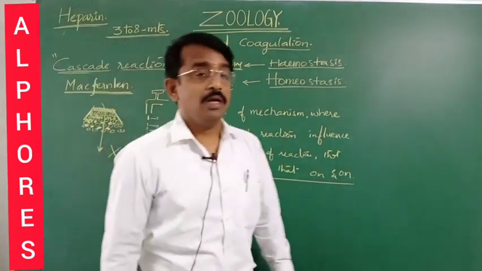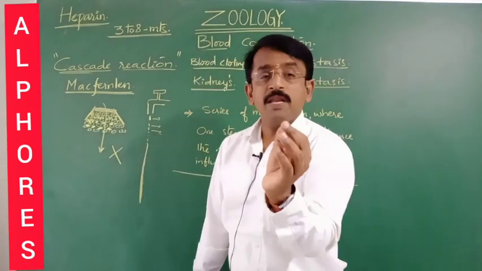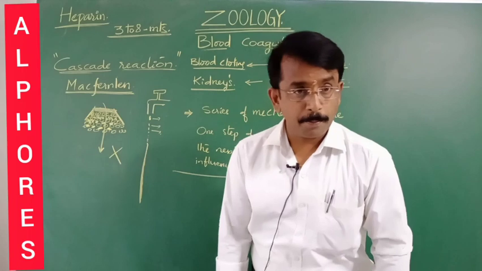This is what we name blood coagulation, or the blood clotting process.